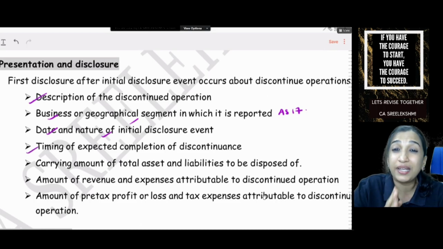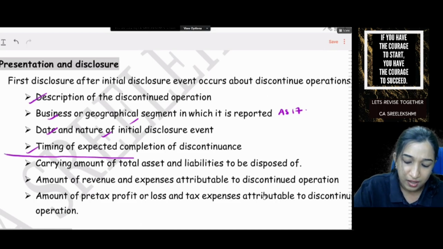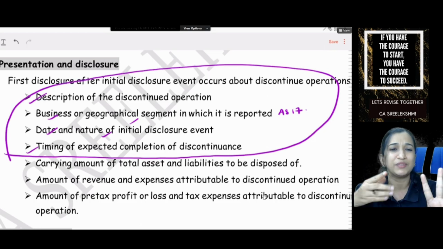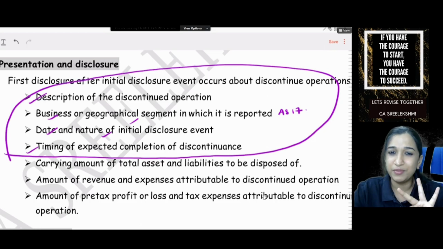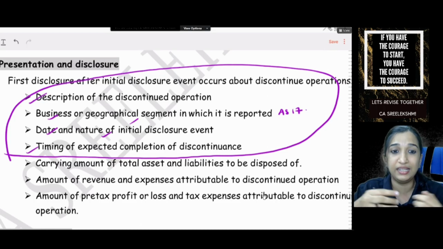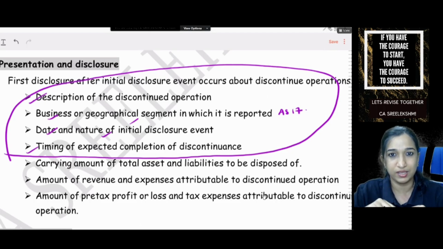What is the expected timing of completion of this discontinuance? If you start discontinuing now, it is not compulsory that you will be able to discontinue within a year. It may take years. So what is the expected date of completion of discontinuance? This is what I said, 4 theoretical. Very easy. Description of discontinued operation, business or geographical, what is the IDE and what is the nature of IDE and timing of expected discontinuance.